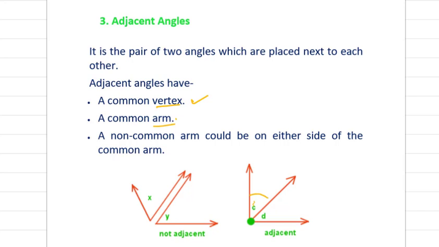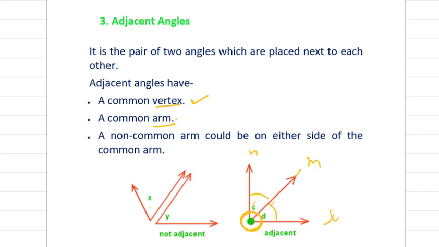Now you can see in this figure, both the angles C and D have this common arm. Let it be M, this is N and this is L. So you can see this line M is common between these two angles, and the arms N and L are on the other side of this common arm, and both are having this common vertex. So these two angles are adjacent angles.